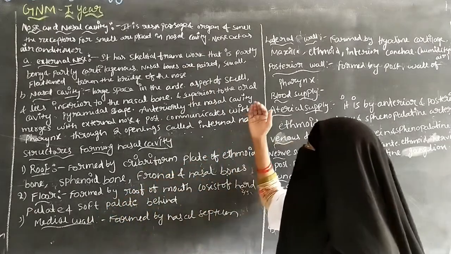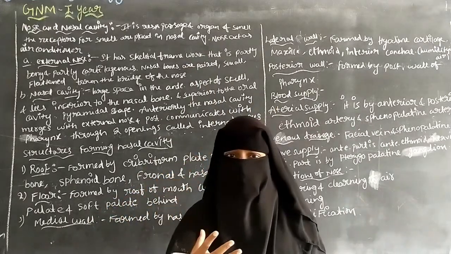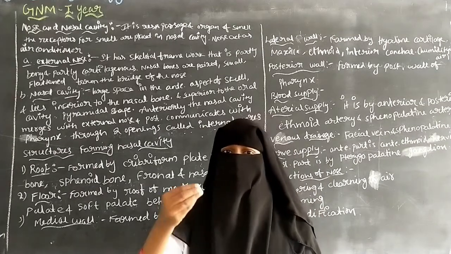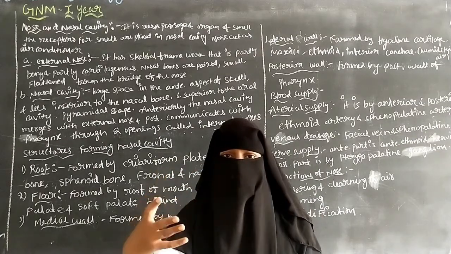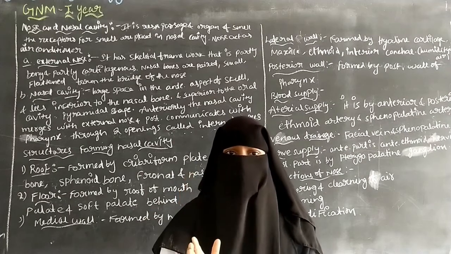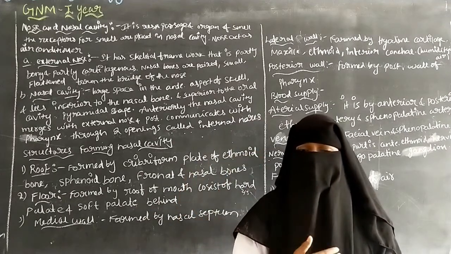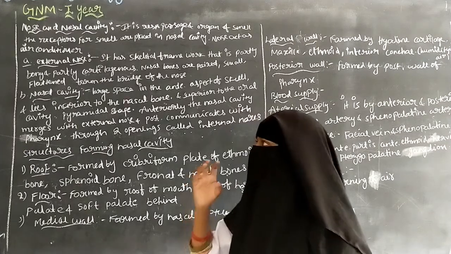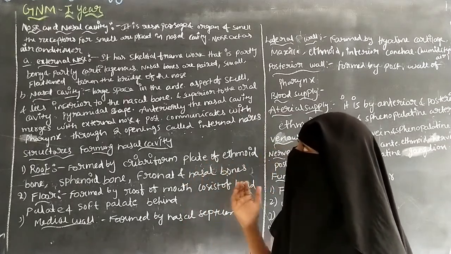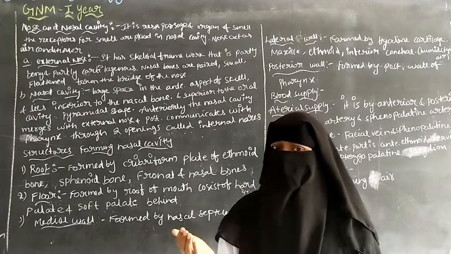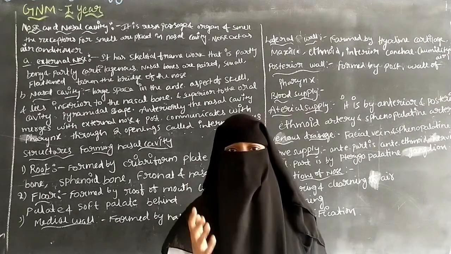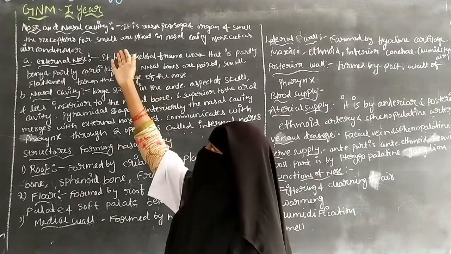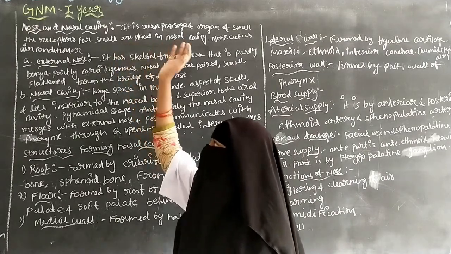And the next one is that the nose acts as an air conditioner. It means that while inhaling air from the atmosphere, it becomes warm. After inhaling, it enters the body and becomes moistened. So because of the nose and the nasal cavity, the inhaled air becomes moist and humidified.